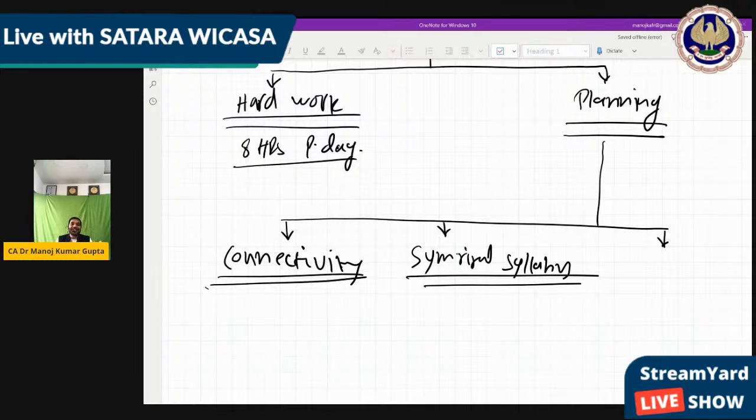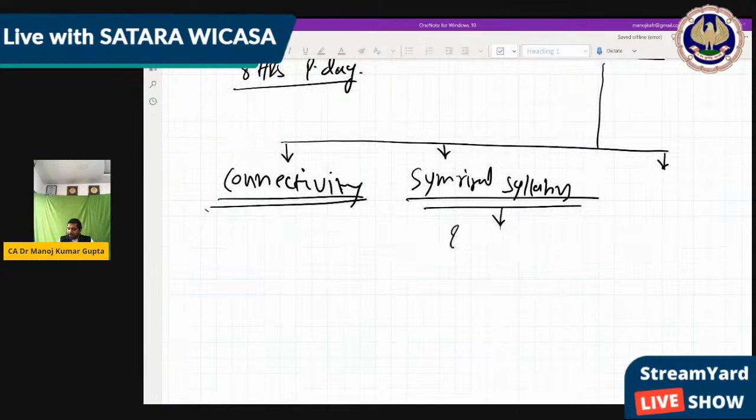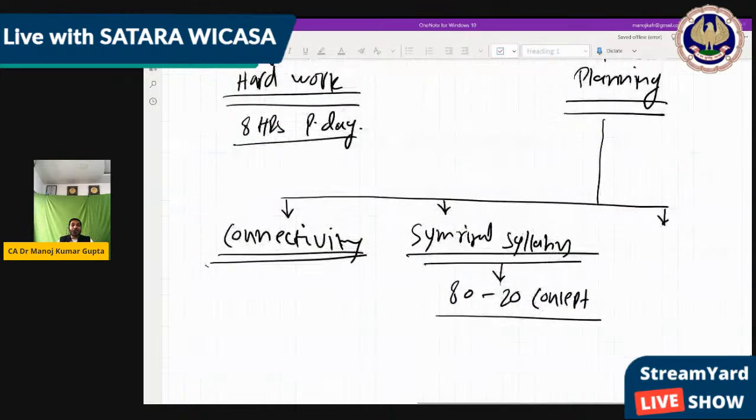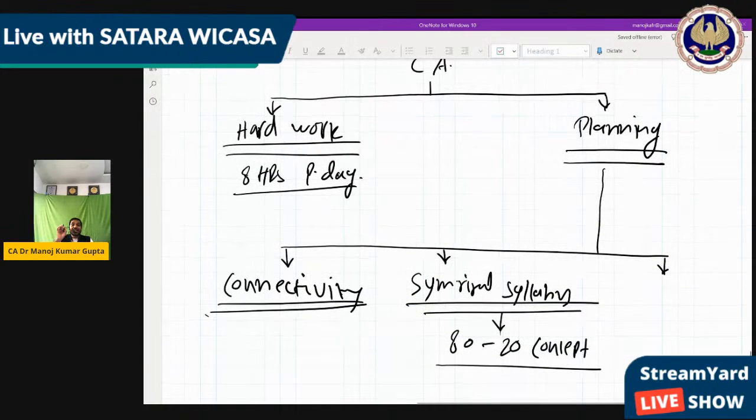Only 20% part is different. So we will learn that 80% part which is going to repeat in each question. So we summarize the syllabus and apply the 80-20 concept, where 80% is common and only 20% is different in each question.